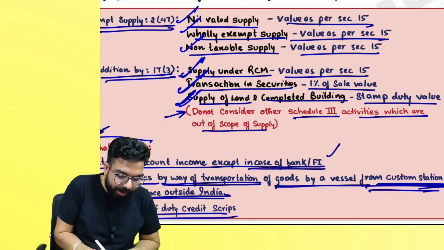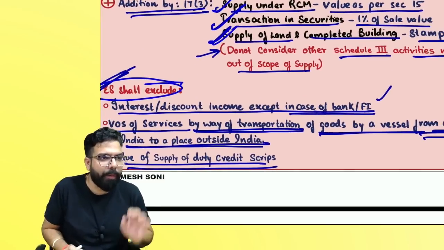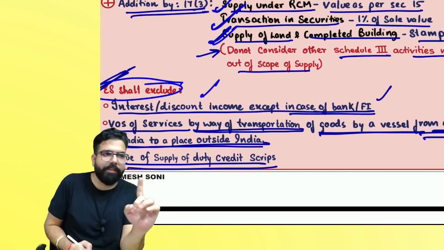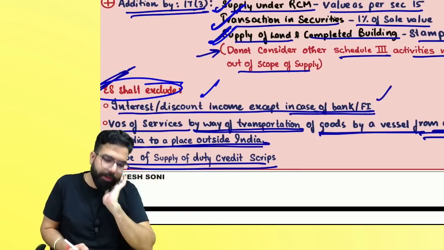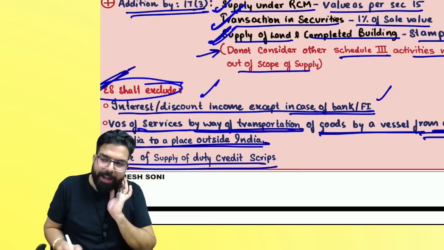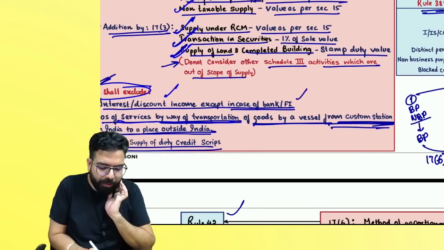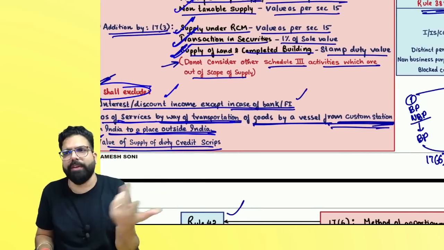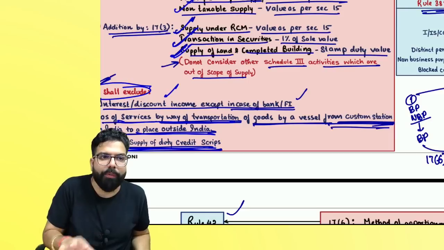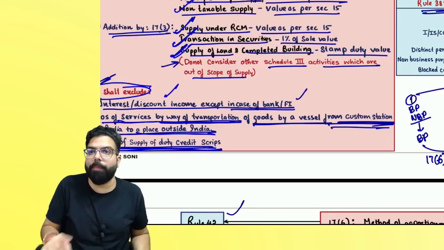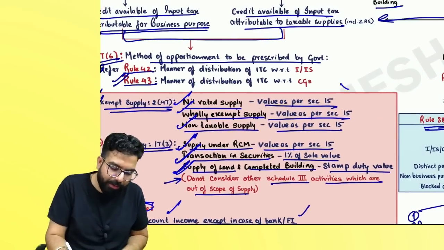And remember, in your exempt supply, when you are considering it for the purpose of apportionment, do not include interest income, but in case of a banking company, you will include it. Otherwise, do not include interest income. Value of supply of transportation of goods by a vessel from a customs station in India to outside India is anyway a taxable supply now. And sir, duty credit scrip also: the value of supply of duty credit scrip should not be included as exempt supply. Very, very important to remember.